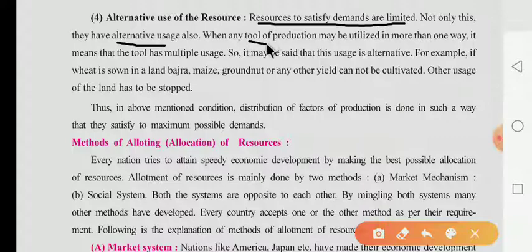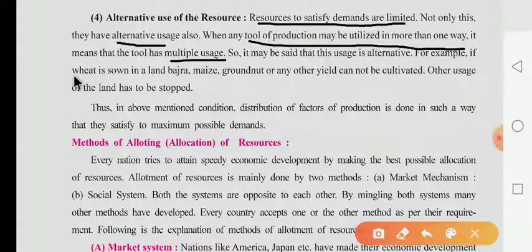When any tool of production may be utilized in more than one way, it means that the tool has multiple uses. Now what do they say? Whenever you use any tool for production, the tool may be used in more than one way. It means you are using it for multiple uses. So it may be said that these uses are alternative.